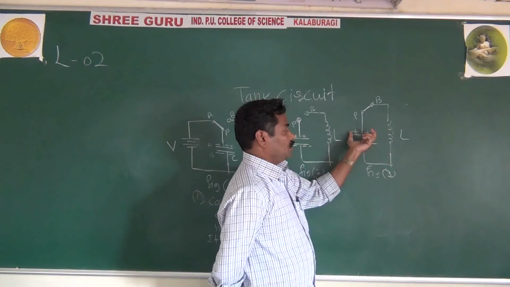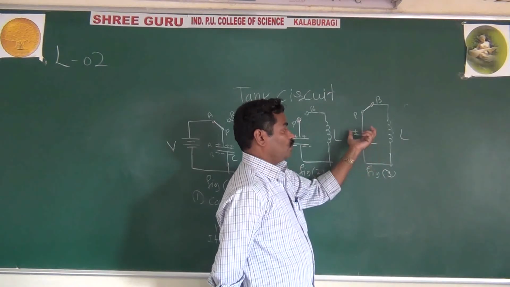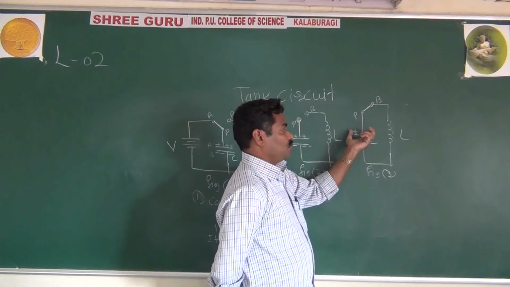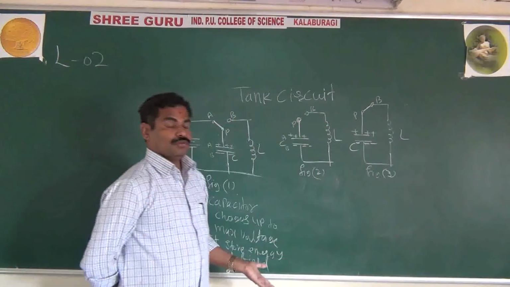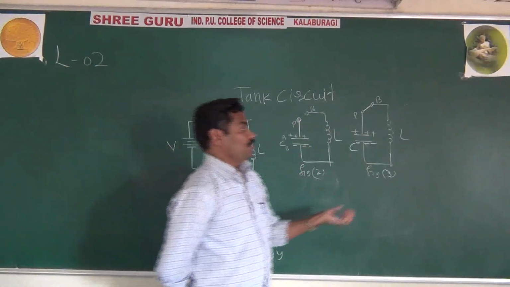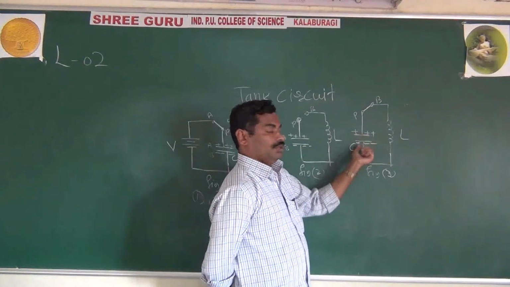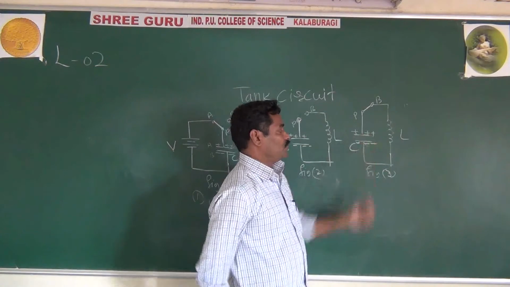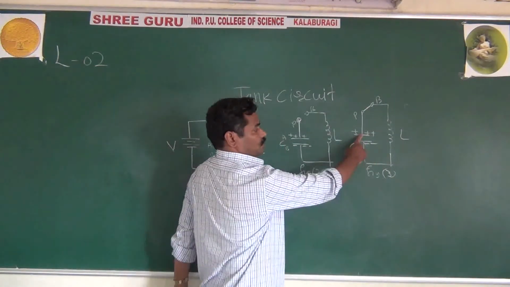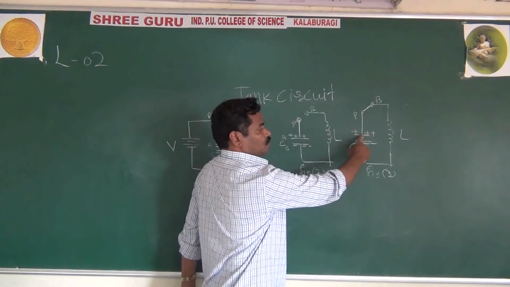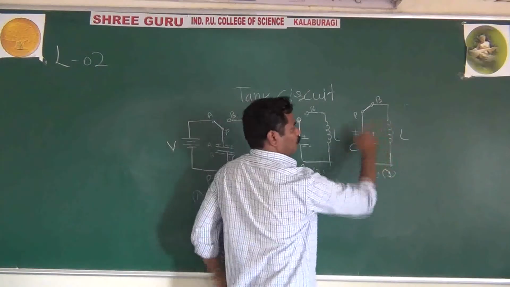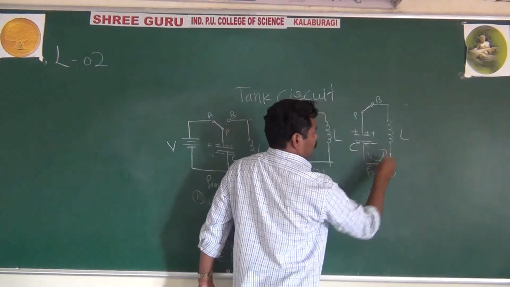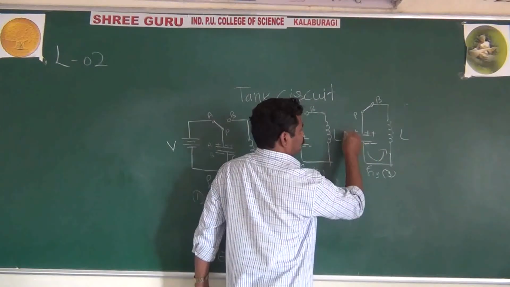The voltage across the capacitor decreases. In charging, the capacitor voltage increases, but in discharging, the voltage across it decreases. And once the capacitor discharges, what happens? Some of the electrons move from here, like that, from A to B.